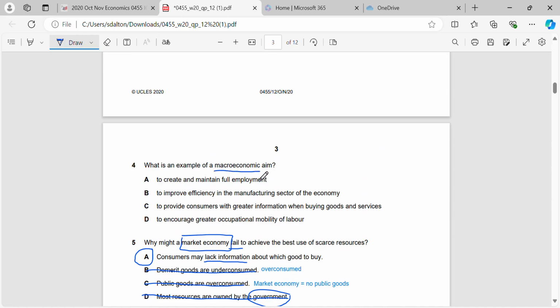Okay, what's an example of a macroeconomic aim? Remember, macro is looking at the whole economy. And an example of that is to create and maintain full employment. Improving efficiency in the manufacturing sector is micro because it's only looking at one sector. Providing consumers with greater information when buying goods and services is micro again, and so is greater occupational mobility of labour. Remember, microeconomics is the study and the behaviour of individuals, firms, households and individual markets.